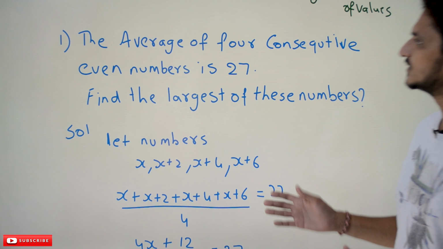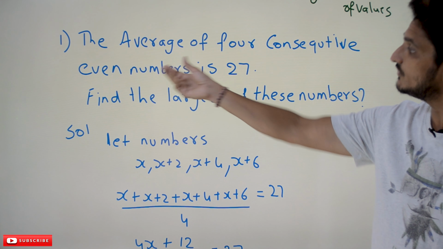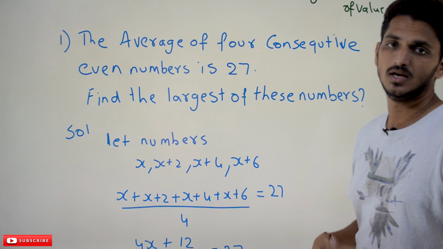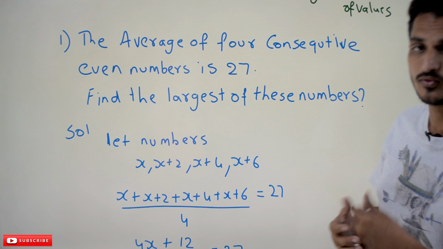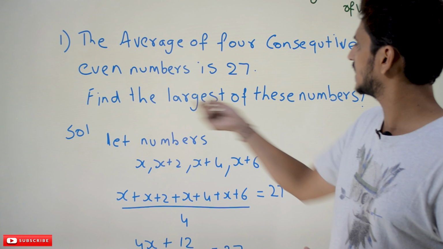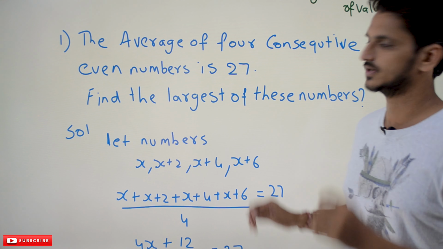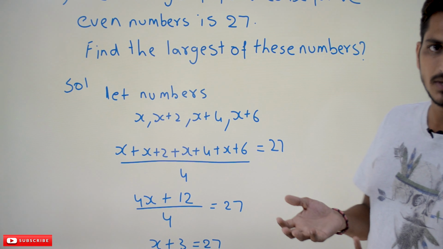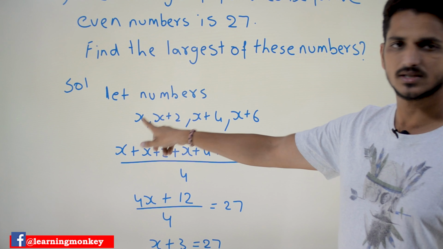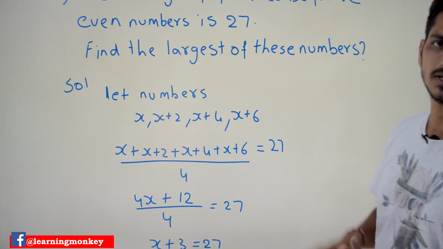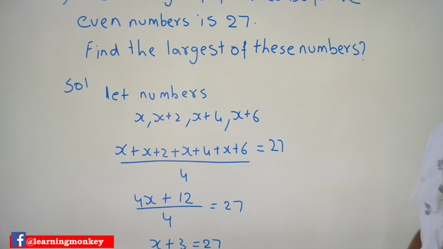Coming to the first example, the average of 4 consecutive even numbers is 27. Four consecutive even numbers are taken and the average of those 4 consecutive values is 27. Find the largest of these numbers. We need to identify the largest number among the 4 numbers. We don't know what the numbers are, so let's assume the first number is x. Let the numbers be x, x plus 2, x plus 4 and x plus 6. They are 4 consecutive even numbers, that's why plus 2, plus 2, plus 2.